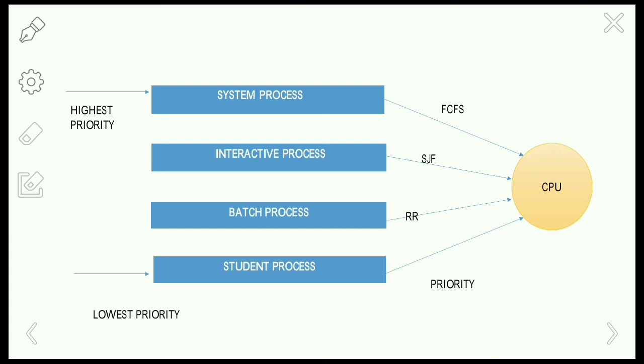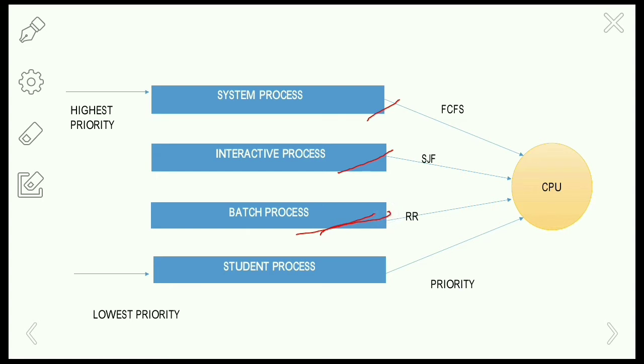For example, the system process is going to execute system calls. The interactive process is going to run applications like a user playing a game, watching a video, editing a document. And the batch process is going to batch the jobs from the user, submit them to the operating system and collect the result later.